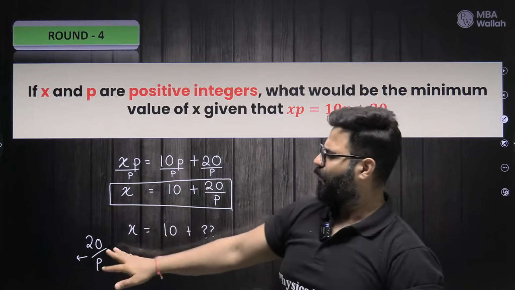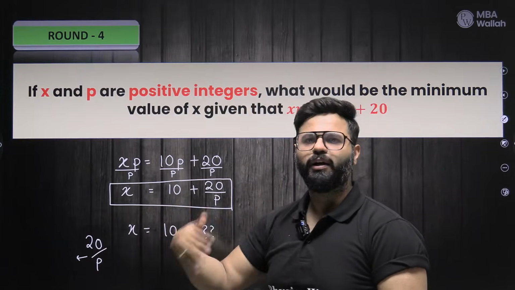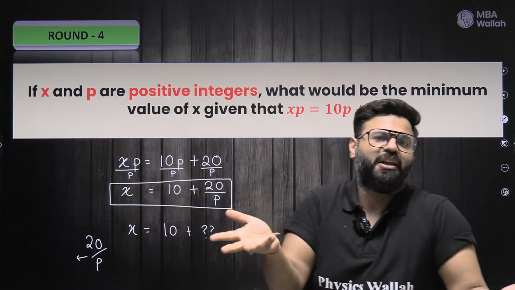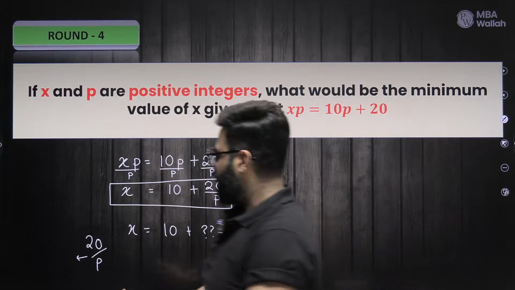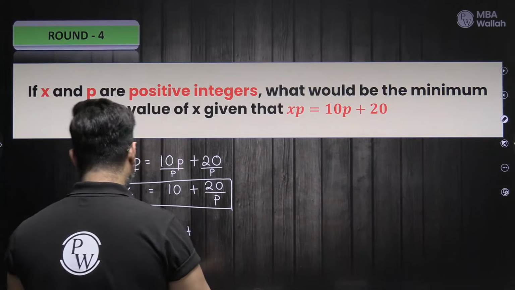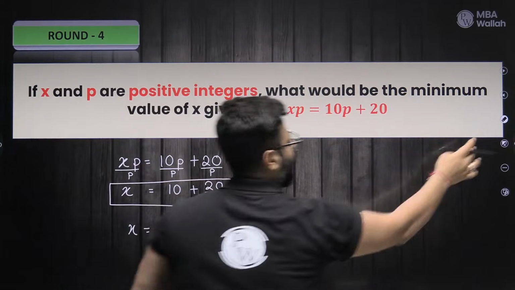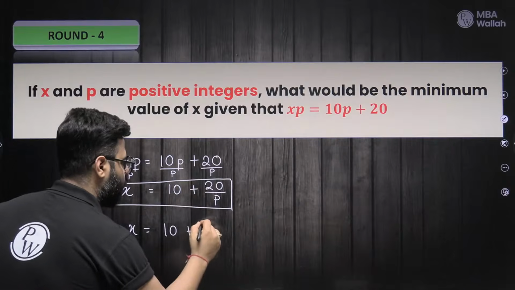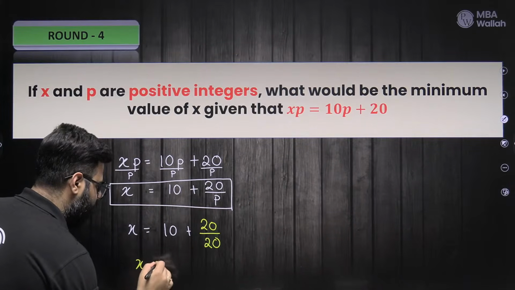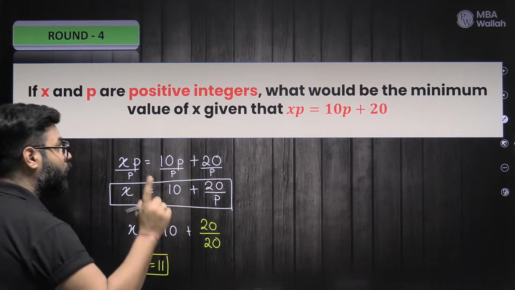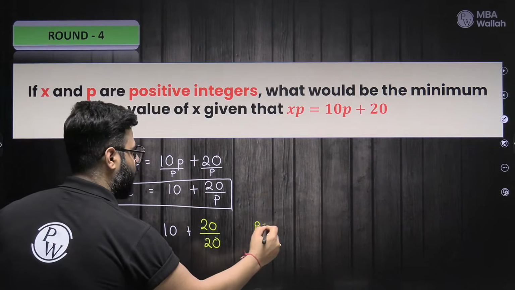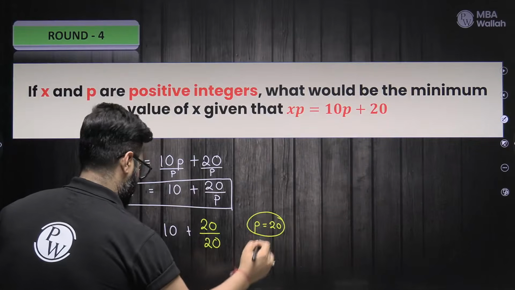Because if I take it more than 20, let us say 100, then 20 by 100 is 1 by 5, and 10 plus 1 by 5 makes no sense. Now I don't have an integer. Do you get it? The best thing we can do is put this p as 20, and then 20 by 20 is 1 and x turns out to be 11. That is the best we can do, right? You said 30 initially, remember? So the best idea is, why not put p as 20, and x turns out to be 11.